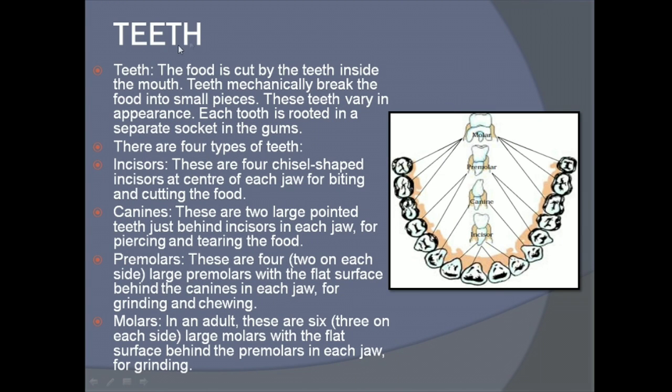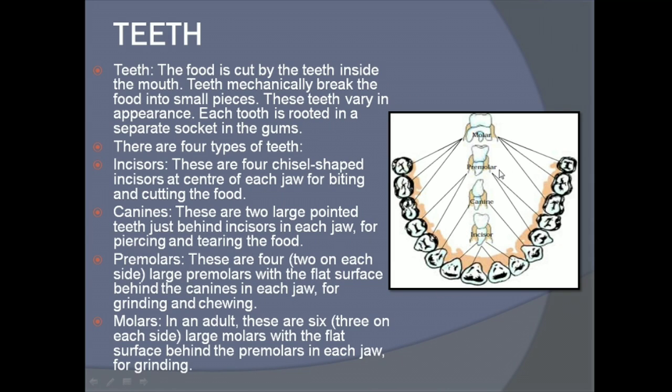Now let's see what teeth are. The food is cut by the teeth inside the mouth. Teeth mechanically break the food into small pieces. These teeth vary in appearance. Each tooth is rooted in a separate socket in the gums. Now carefully observe this figure. There are teeth, right?